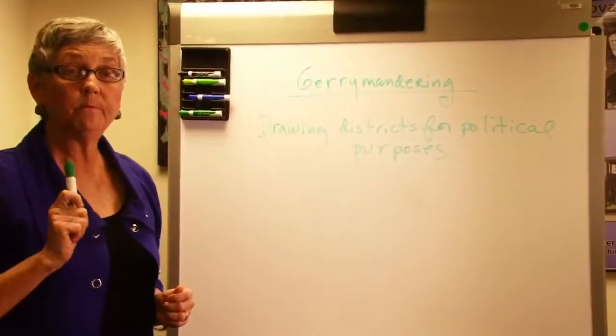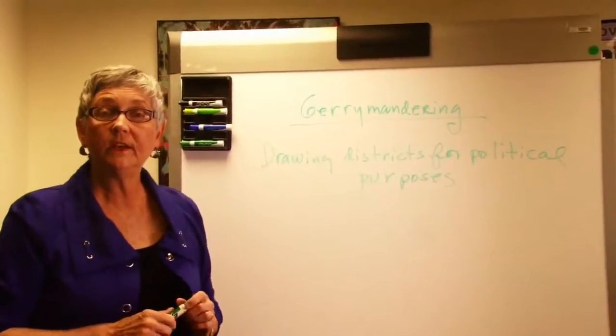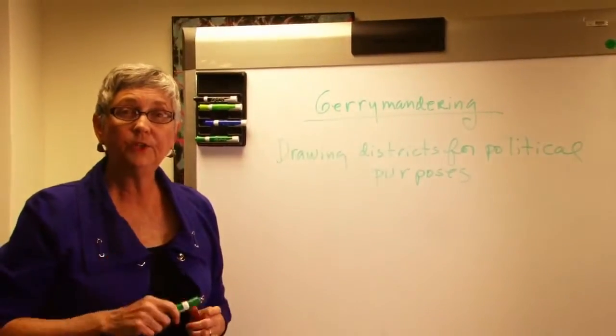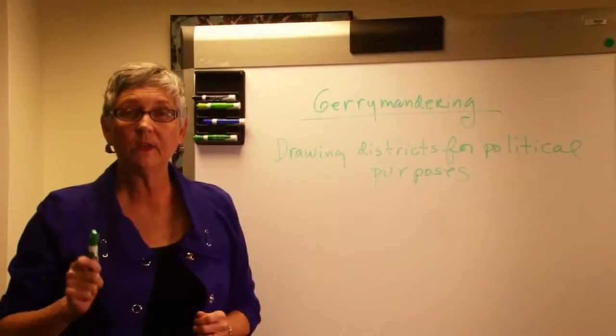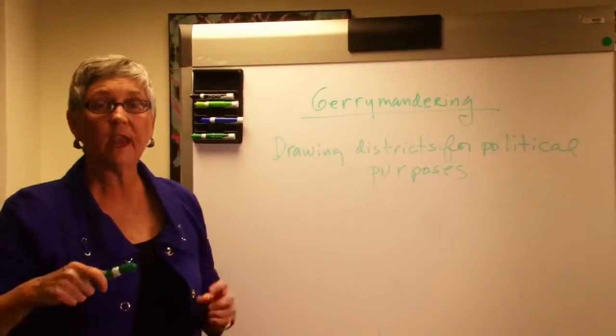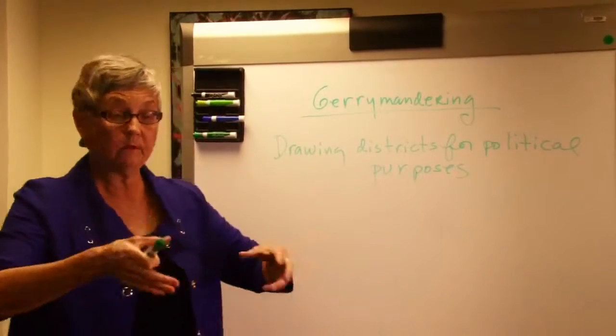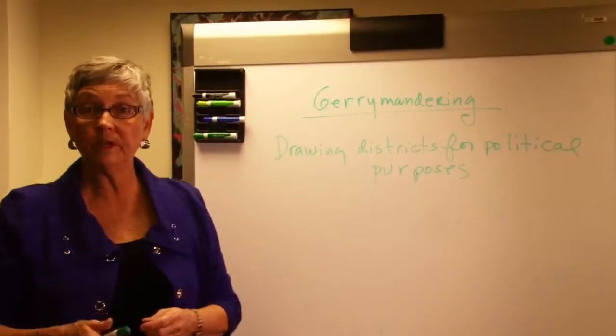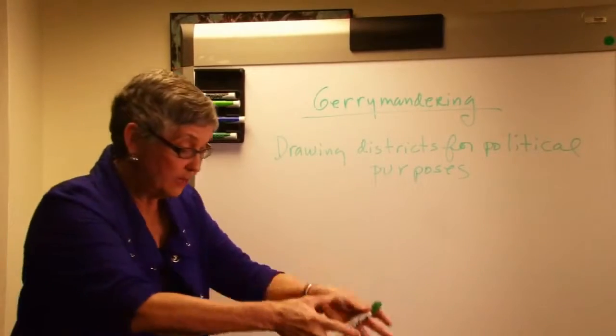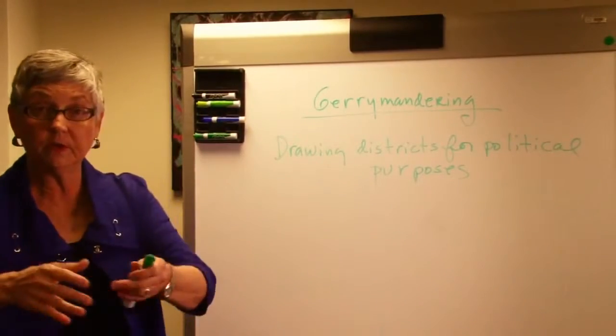Gerrymandering is one of the most political things that is done in this country, and it has to do with drawing these boundary lines for districts, redistricting, and reapportionment. And reapportionment, of course, is putting more people or different people in different districts, taking a bunch of people and saying, you have this district, you have this district, and so forth.